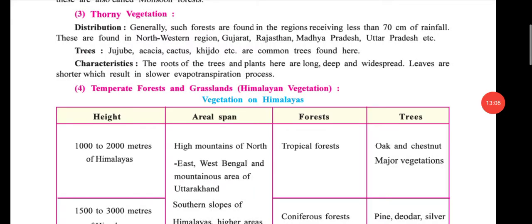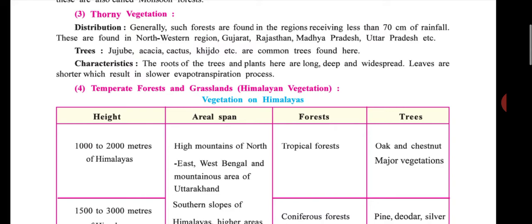Trees like jujube, acacia, cactus, khijudo, etc. are common trees found here.